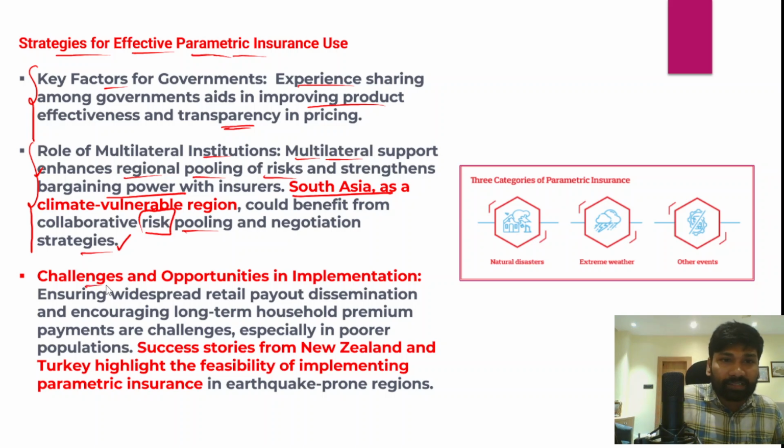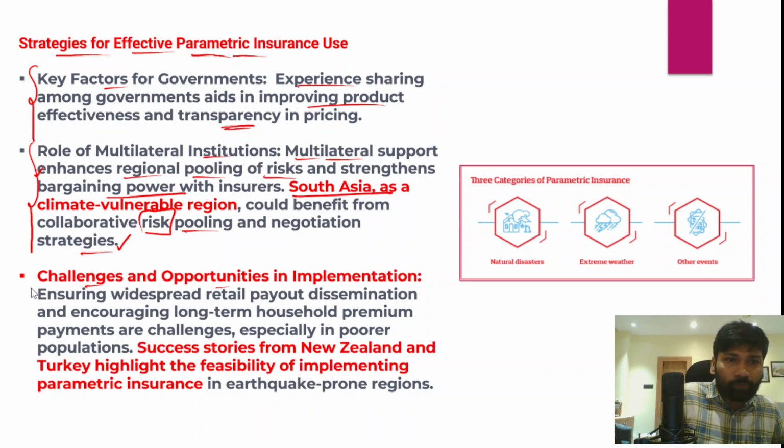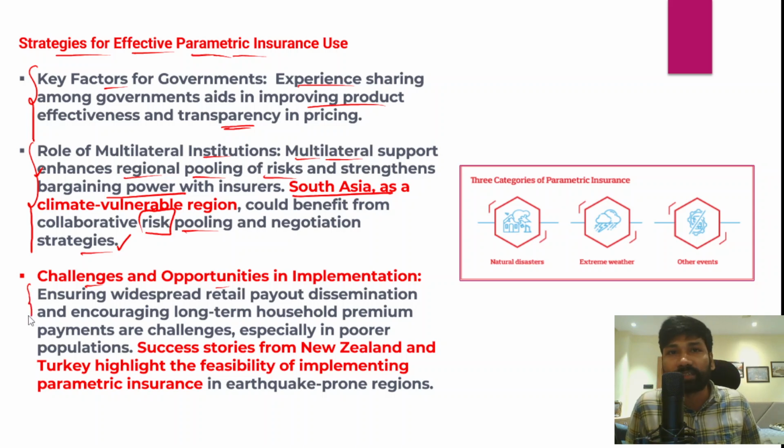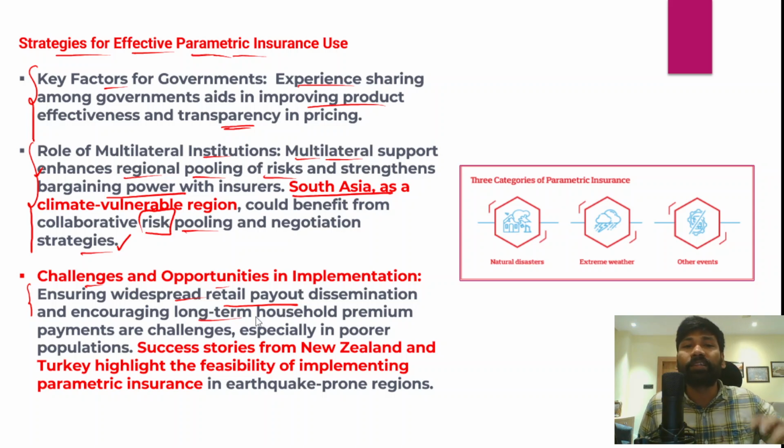However, there are challenges and opportunities in the implementation of this alternative parametric insurance approach. When we talk about any insurance coverage, it should be able to ensure widespread retail payment dissemination. This is not that easy, and in fact encouraging households to pay long-term premiums is also a challenge.